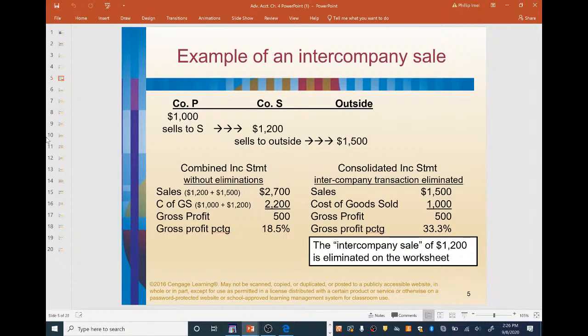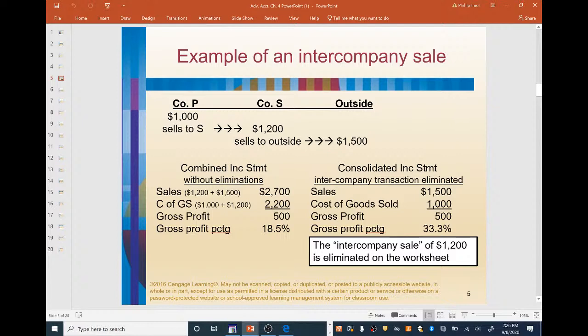So let's look at an example of an intercompany sale, okay? So we can see at the top here on this little timeline, we have company P, we have company S, and then outside, okay? So obviously company P and company S are going to be affiliated companies, right? And this is the outside customers or companies, whoever the outsiders may be.